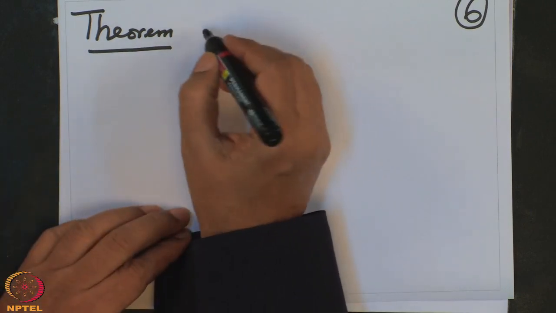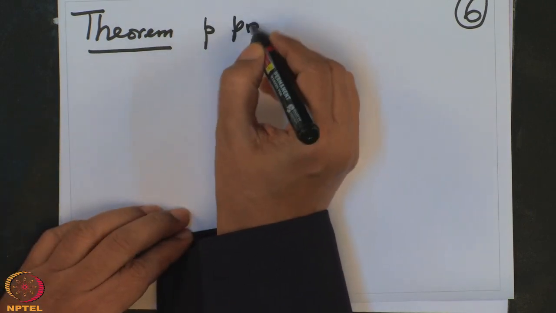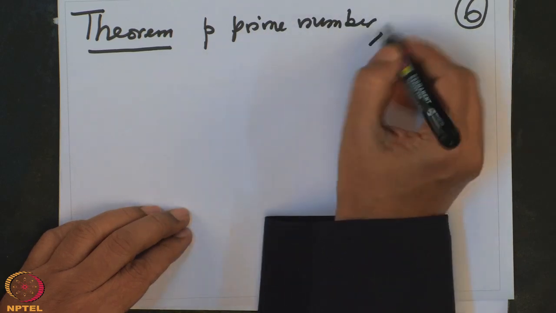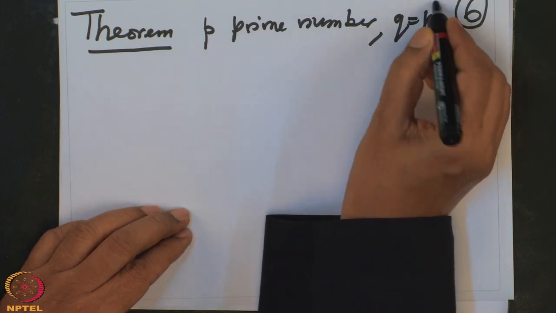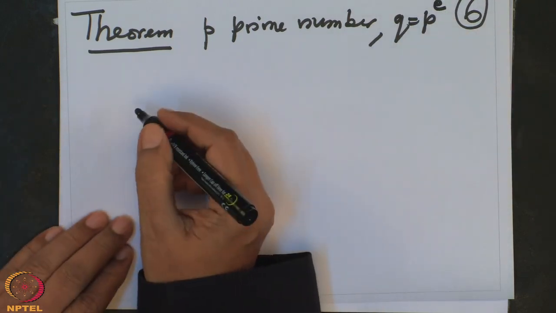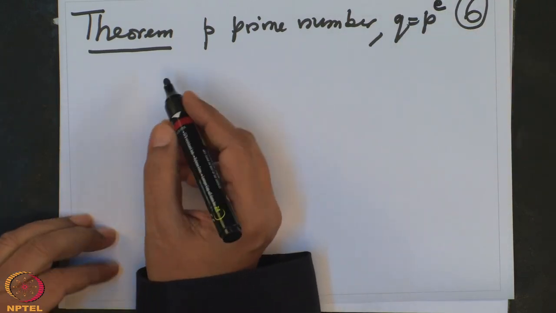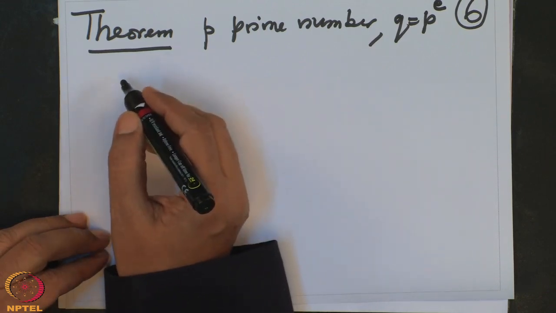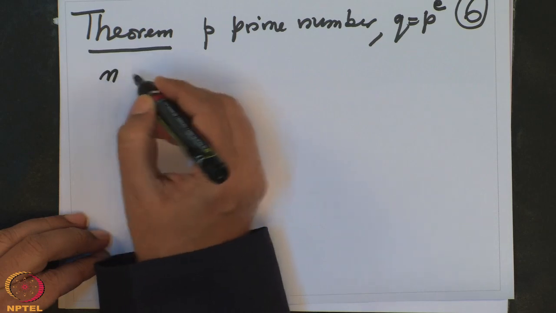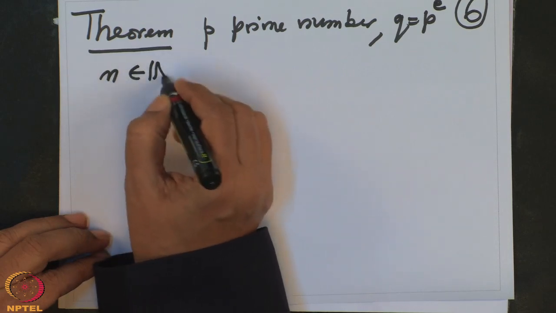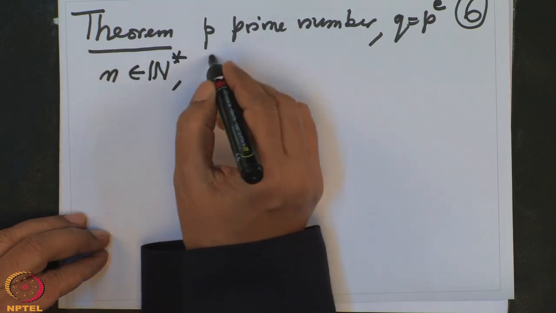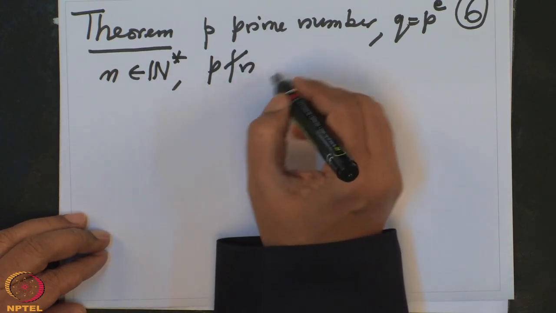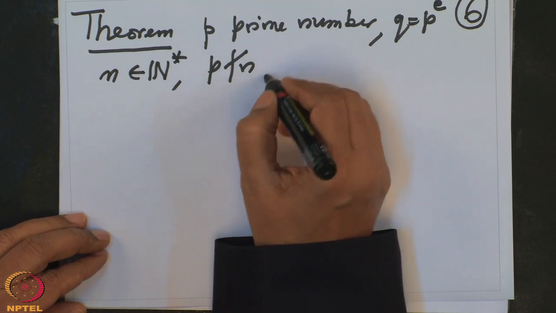So we are taking p a prime number and q a power of p, the exponent, and we are considering the polynomial and n a non-zero natural number, n coprime to p, and we are taking F_{q^n}.